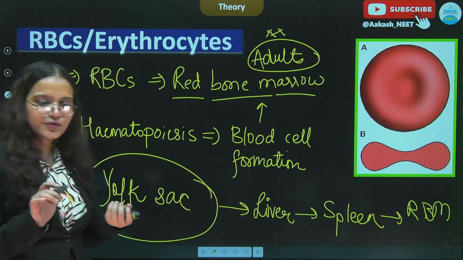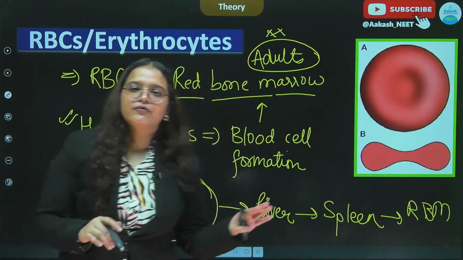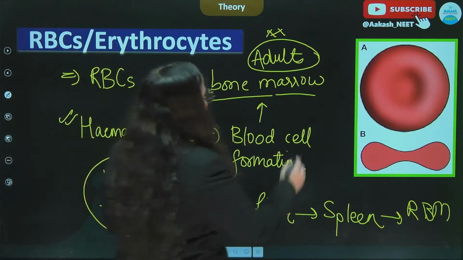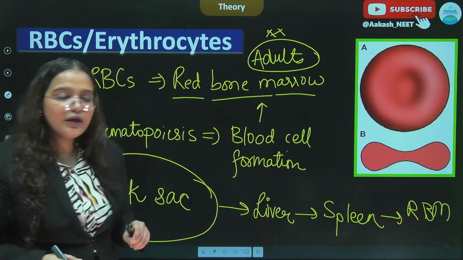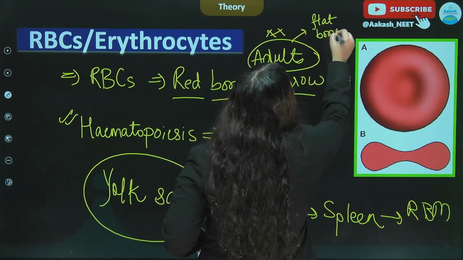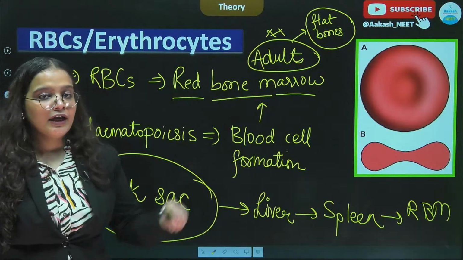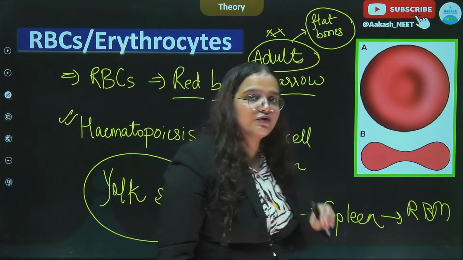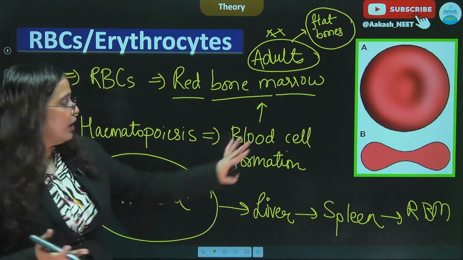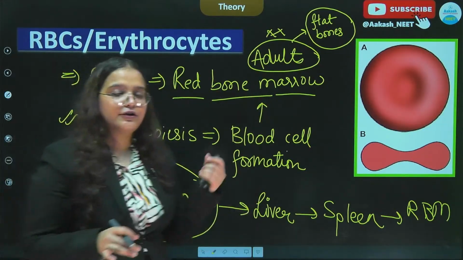All right, I can see students have said no. I asked a question: are all bones involved in the formation of the blood cells? So the answer is no. Obviously, in adults, the red bone marrow will be present in the flat bones, and these flat bones are the bones of the sternum and the ribs, and the shafts of the long bones. So we have the ribs, sternum and the shaft of the long bone where red bone marrow is present, and this red bone marrow is involved in the formation of RBCs.